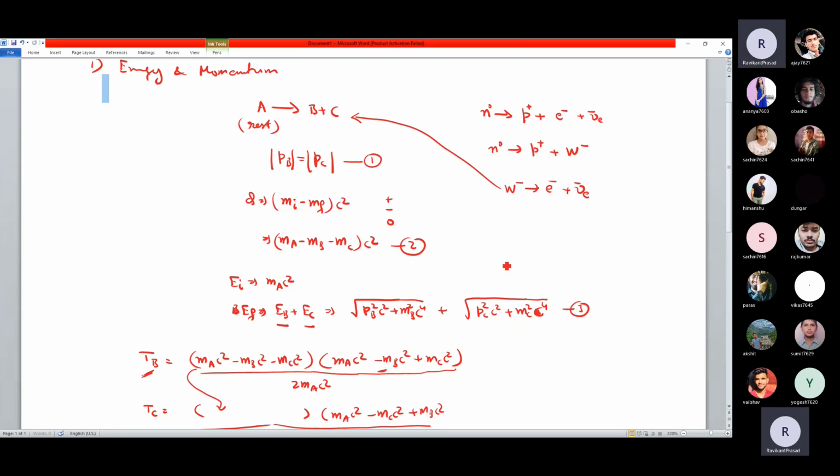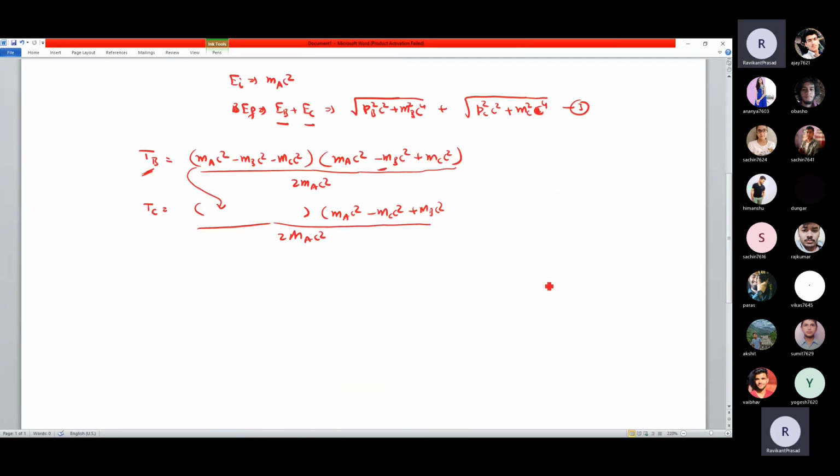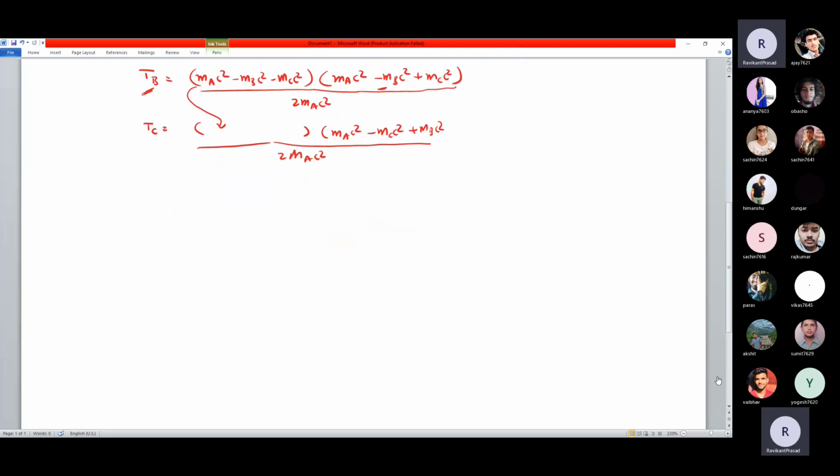So it is very simple. This is decaying into these two particles. There are so many reactions in which this equation is followed: A, which is at rest, decays into B plus C. Even if A is moving, you can include the energy part in this particular equation. It becomes a little tougher, so we are not using that.